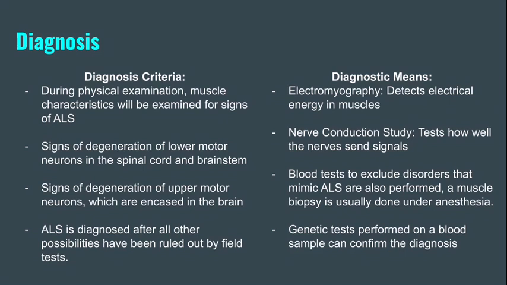And by that, they will do diagnostics. They will do electromyography, which is a type of test that detects electrical energies in your muscles. If there's no electrical energy in your muscles, that means you probably have ALS. They will also do a nerve conduction study, which is a test of how well the nerves send signals to the brain. They will also do blood tests to exclude disorders that mimic ALS, because there are other disorders that can mimic ALS, and a muscle biopsy can be done under anesthesia to make certain of that. They can also do genetic tests performed on a blood sample to confirm the diagnosis and to see if you got ALS from the familial part of ALS.